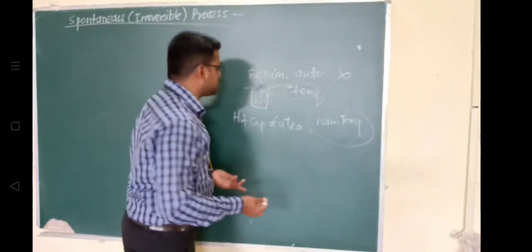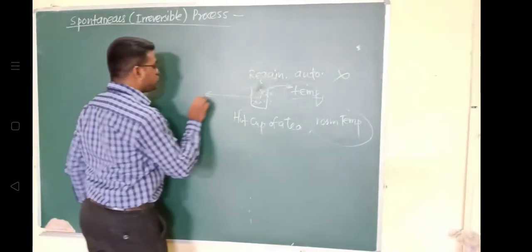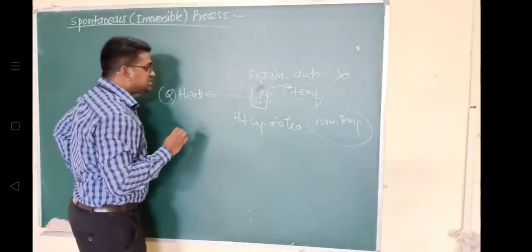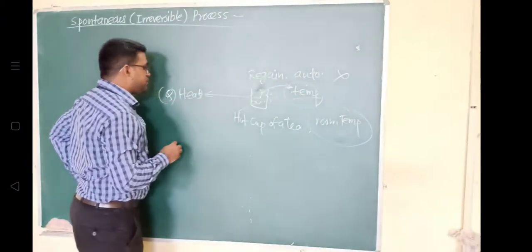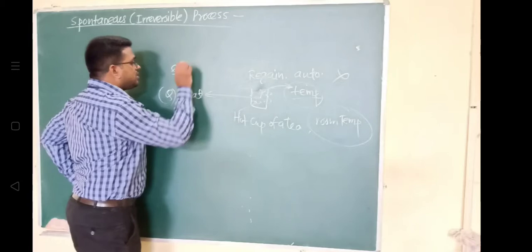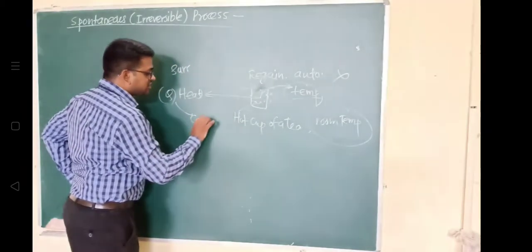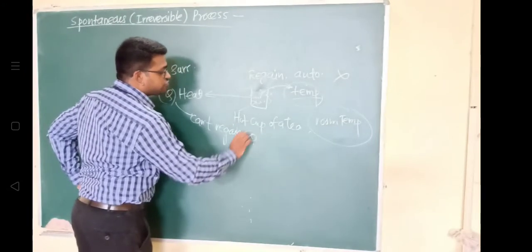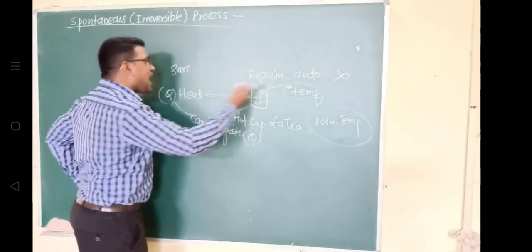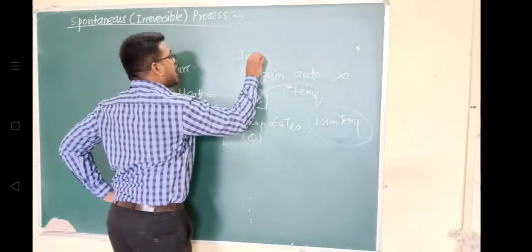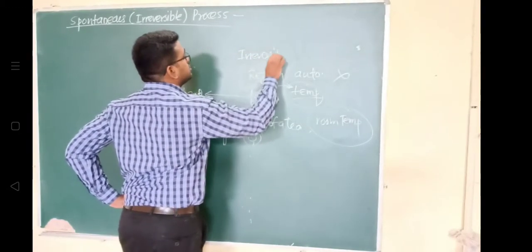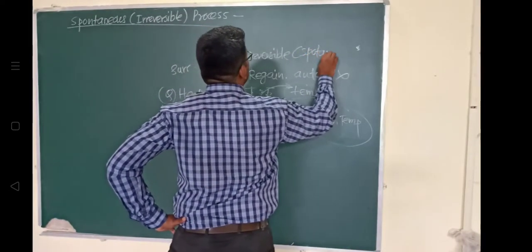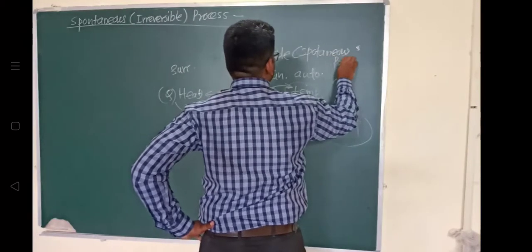The amount of heat, Q, which is released by this hot cup of tea to the surroundings, it cannot regain that amount of heat which is released to the surroundings, and such processes are called irreversible processes. Such processes are called spontaneous processes.